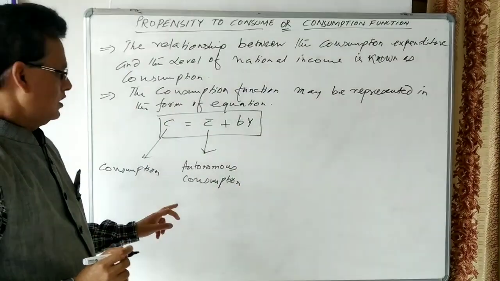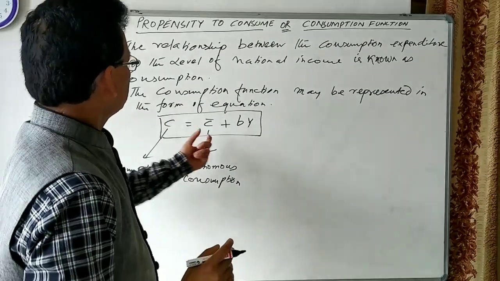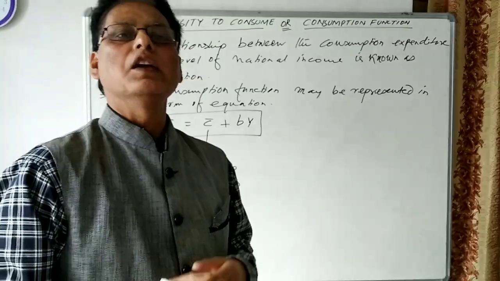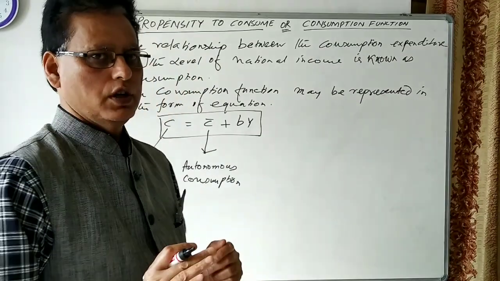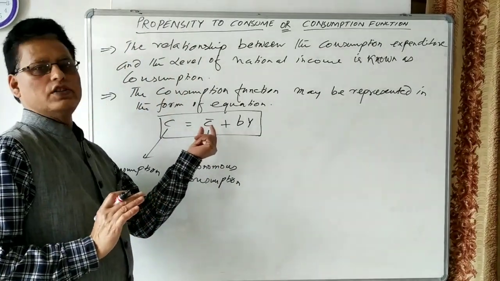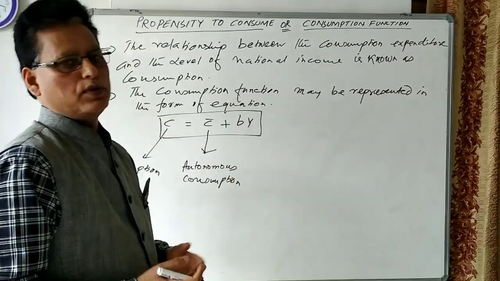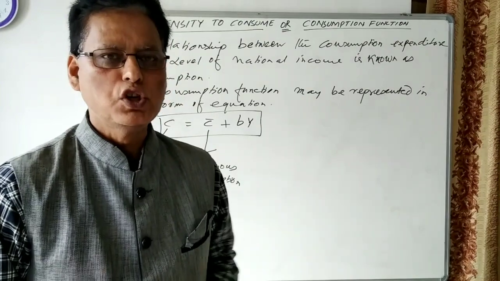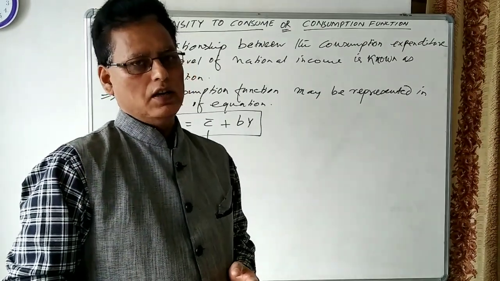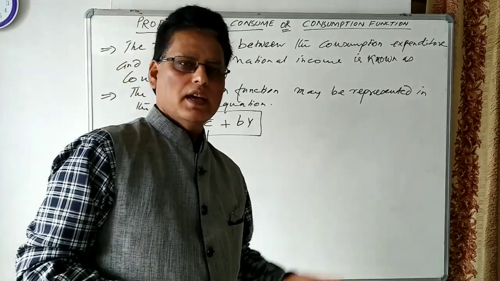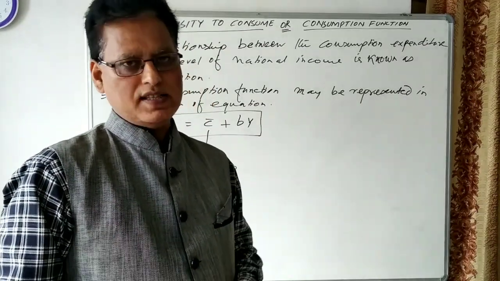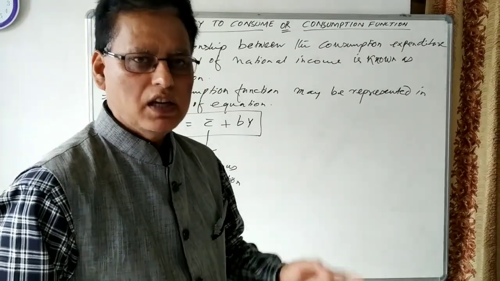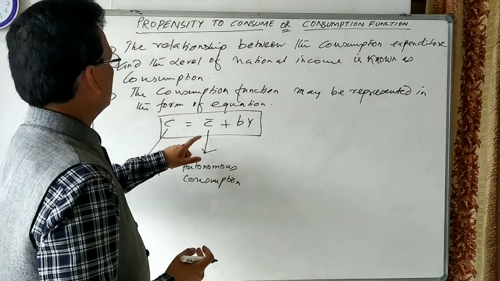Autonomous consumption means people consume even when the level of income is zero. If income becomes zero, consumption will not be zero, because people may use their past saving or may borrow, and that borrowing can be used for the minimum consumption level.